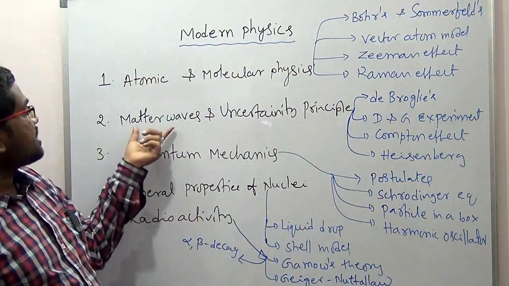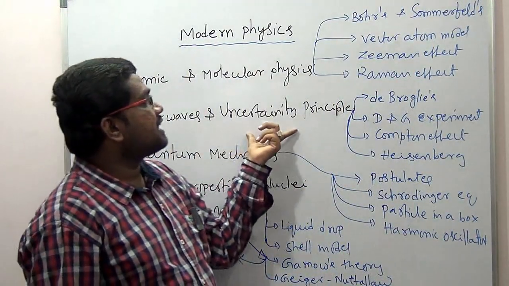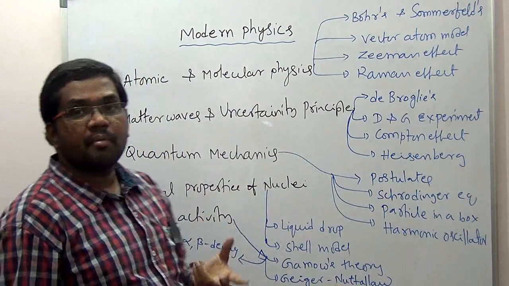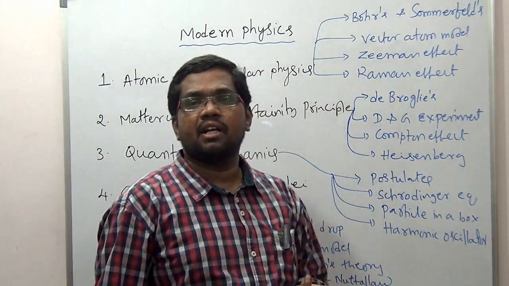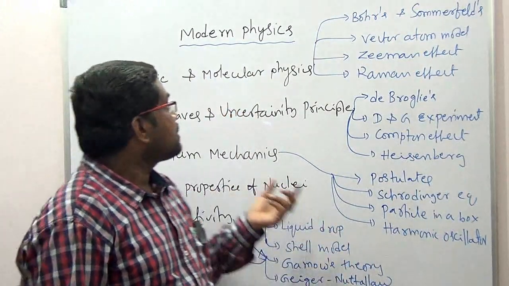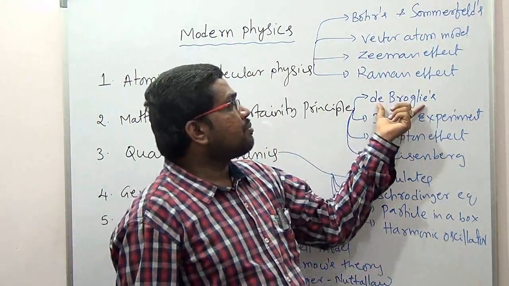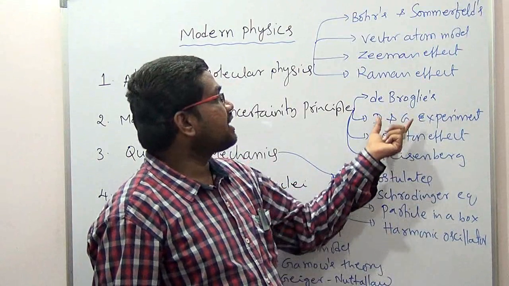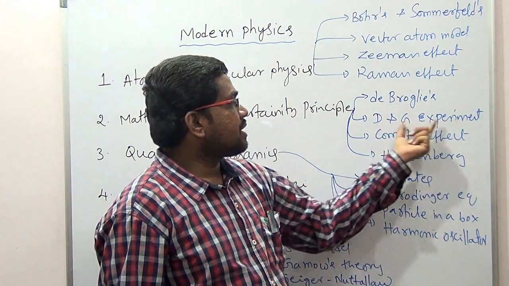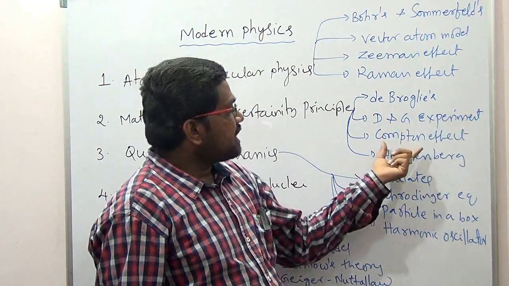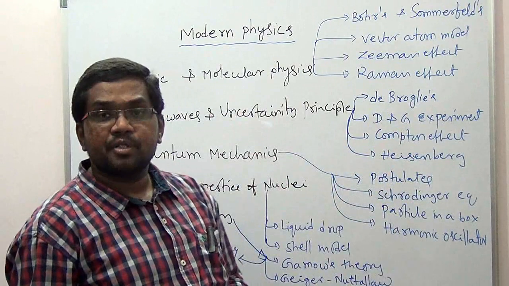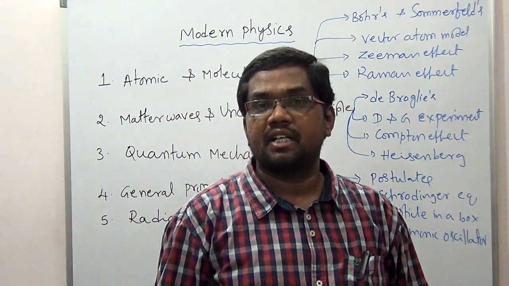Then we will go to the next chapter, matter waves and the uncertainty principle. It is a new idea. You might know mechanical waves and non-mechanical waves, that is light waves, but you may not know what a matter wave is. That is proposed by the de Broglie hypothesis, which we will discuss. Then the confirmation of the de Broglie hypothesis, the Davisson and Germer experiment. We will discuss the Compton effect, the Heisenberg uncertainty principle and its applications.